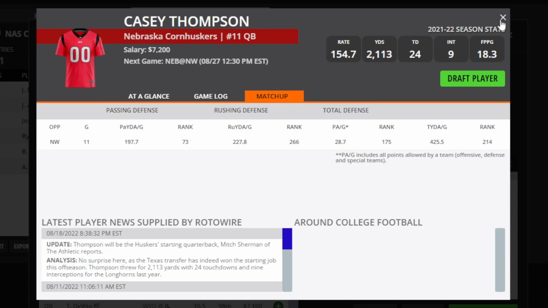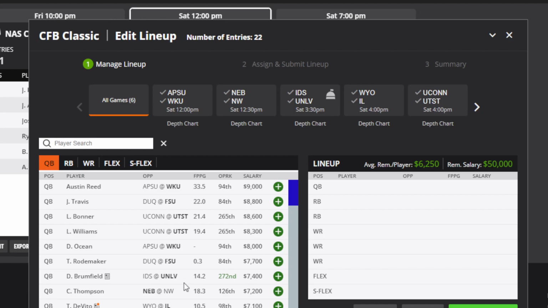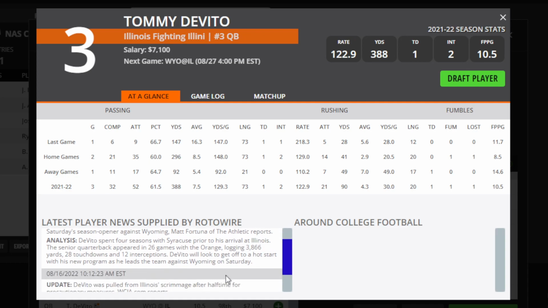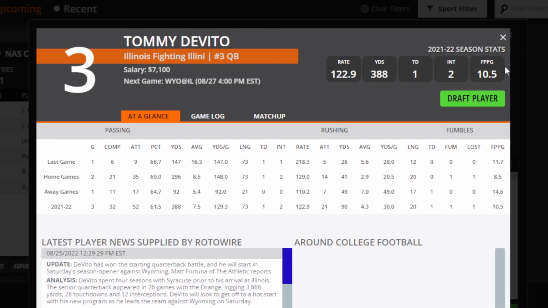And then finally, we have Tommy DeVito for Illinois. He has also been named the starting quarterback. He's a transfer from Syracuse to Illinois, where last year, over his 26 games with Syracuse, he logged 3,800 yards, 28 touchdowns, and 12 interceptions. So we're definitely going to look for him to continue that onslaught of yards for Illinois.